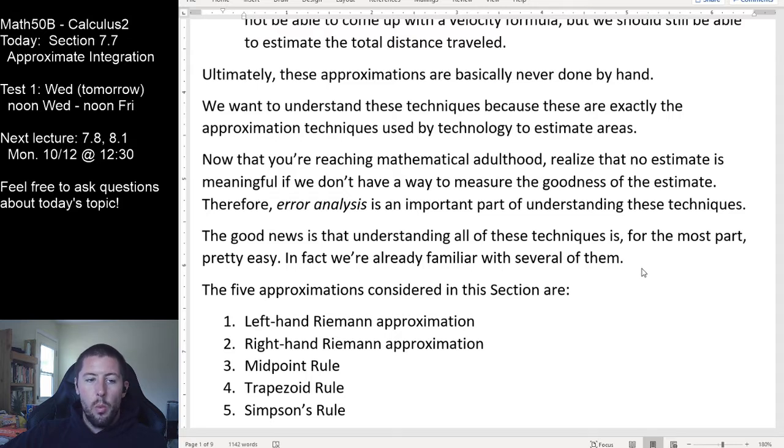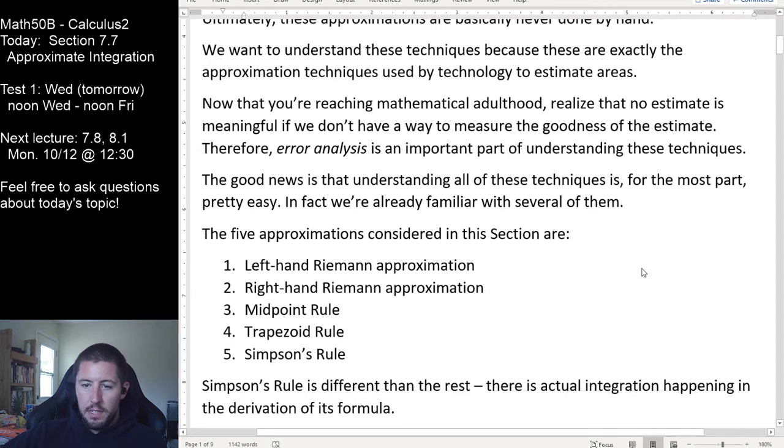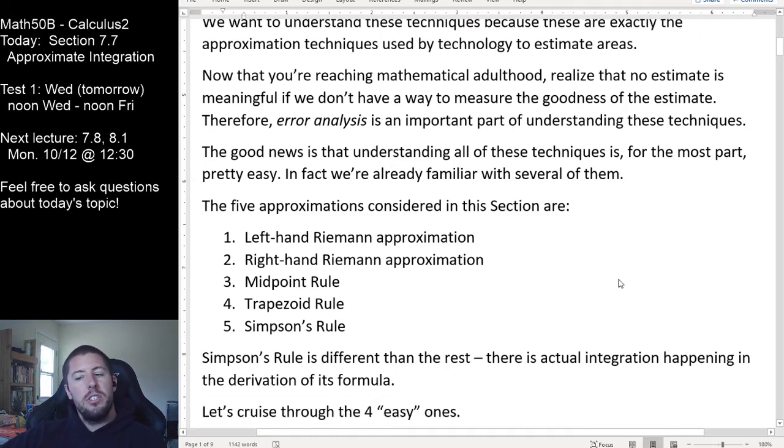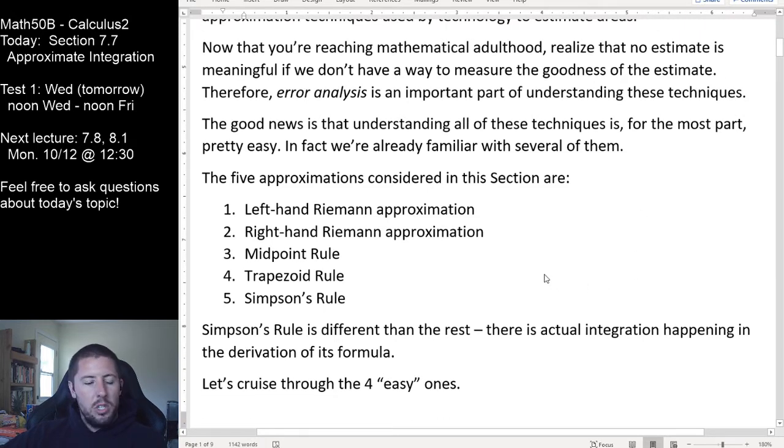I want you to understand why they are constructed the way that they are, and to recognize the parts of them and why they're there. All right, and we've already even done several of these. There are 5 total approximations that are covered in this section. We've seen 2 of them, we skipped 1 of them, and 2 of them are new.